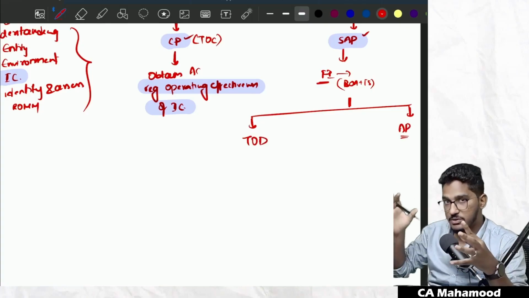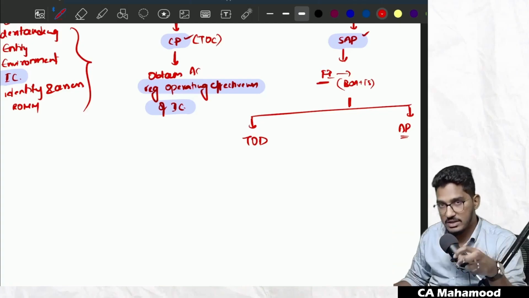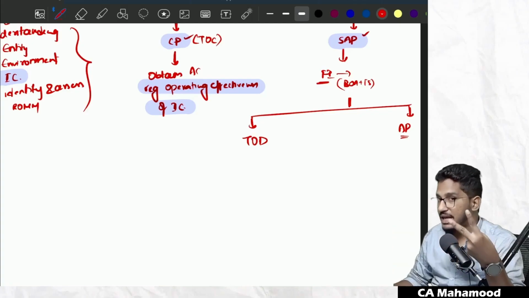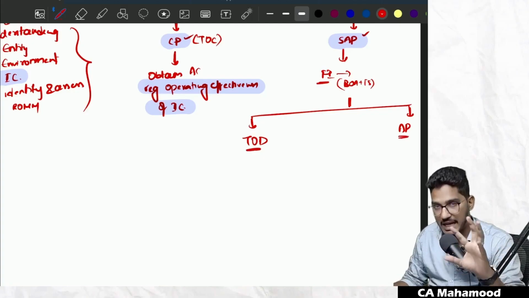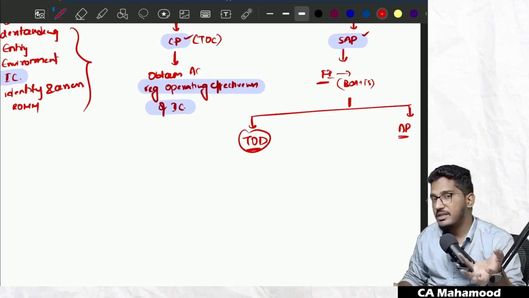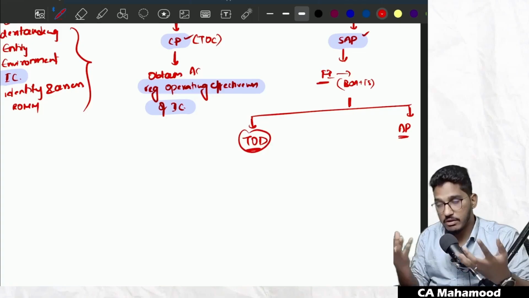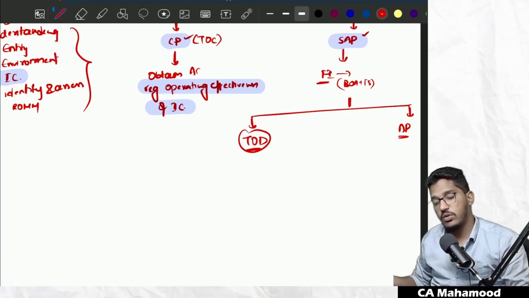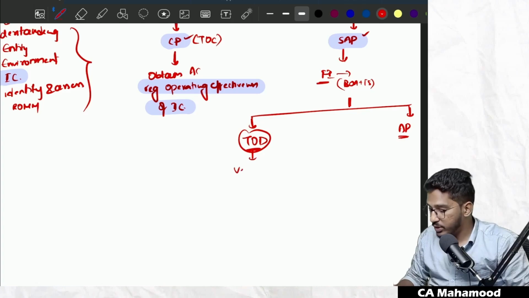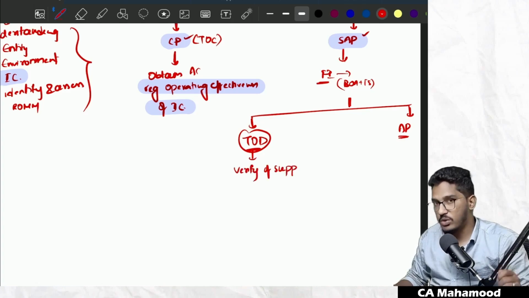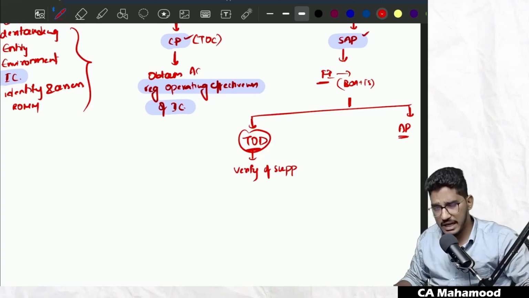So substantive audit procedures can be done in two ways. Whether financial information is correct or not, we can get it done in two ways: one by doing test of details, the other by doing analytical procedures. What happens in test of details? If I ask you one simple question, if you want to know whether entries in the books of accounts are correct or not, what will you simply do? We will simply verify the supporting documents. That verification of supporting documents is what I call test of details.